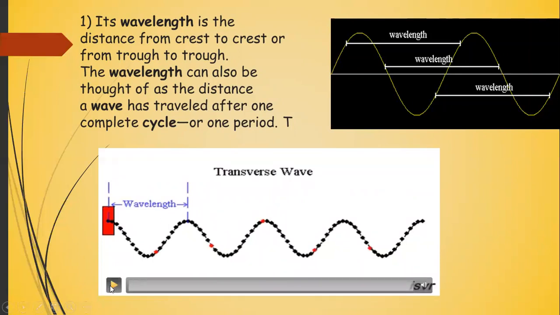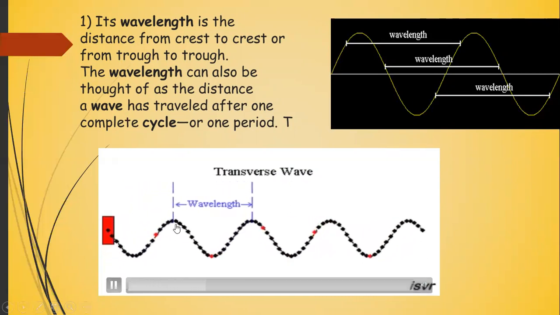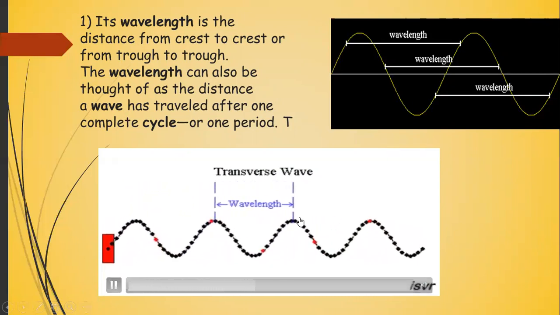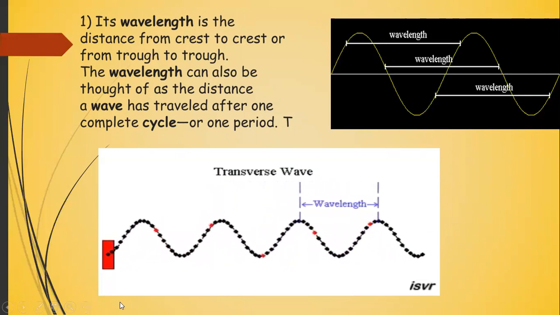Okay, now let's see an animation over there. What do we mean by the wavelength? You can see that from any point on the wave to the next same point on the next wave, this is your one wavelength.